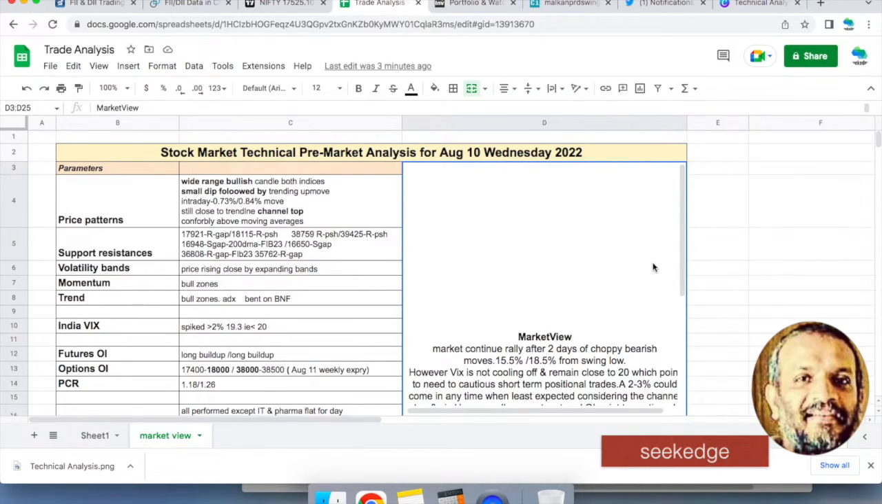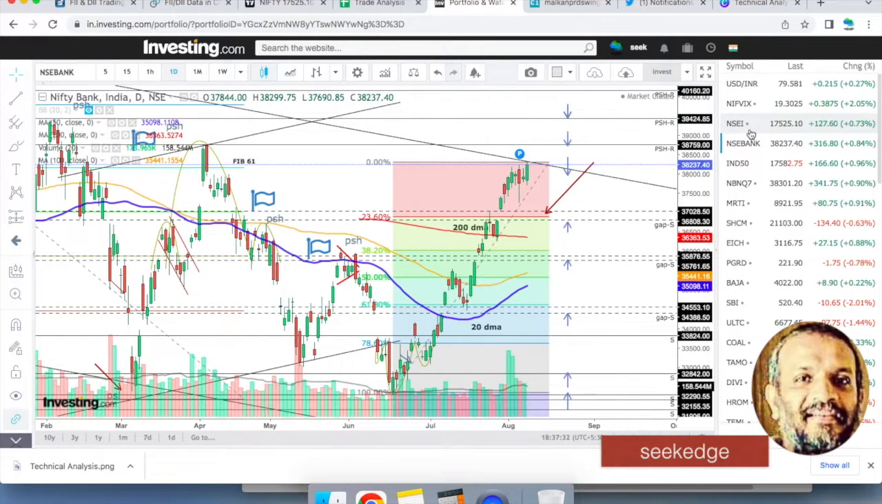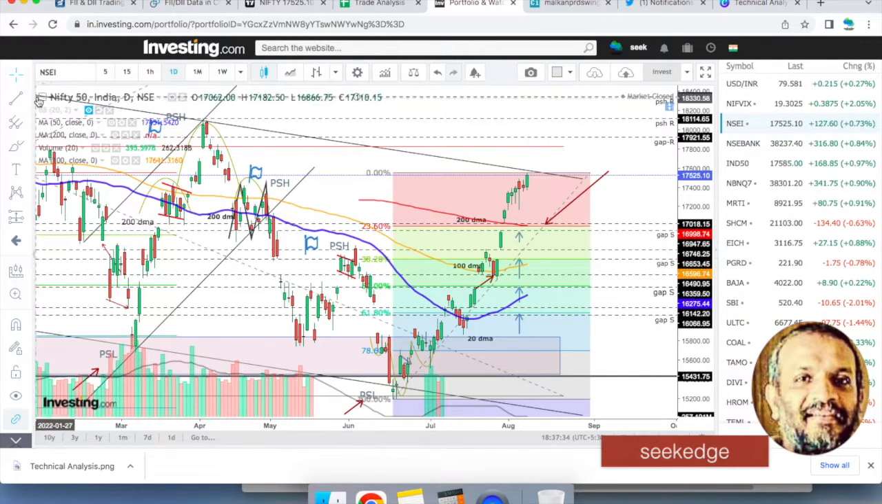And this is for day after tomorrow. It's August 10th, Wednesday 2022. So we'll try to make it very brief. And let's look at the chart. Have a quick look, right? So this is the Nifty chart. This is the Nifty chart that you're seeing here, right?